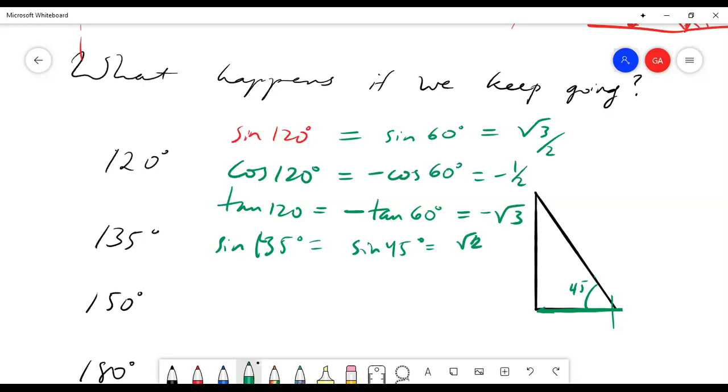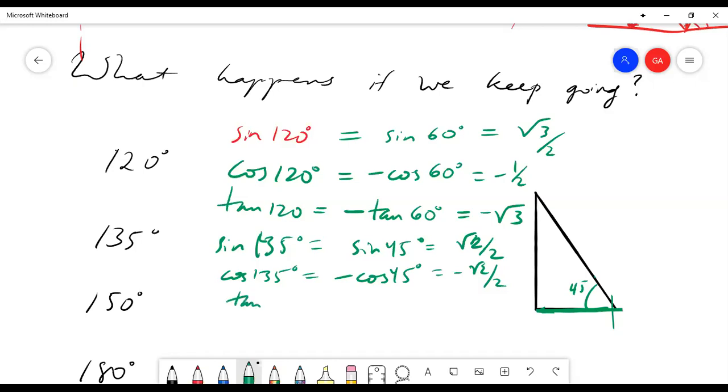It's root 2 over 2. Good. How about cosine of 135? Now this is the tricky one because we have a negative leg. So this is equal to negative cosine 45, which is negative square root of 2 over 2. See, this is the adjacent leg over the hypotenuse, and this adjacent leg is in the negative direction. So that's what causes this negative sign.